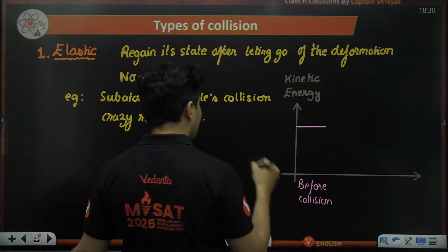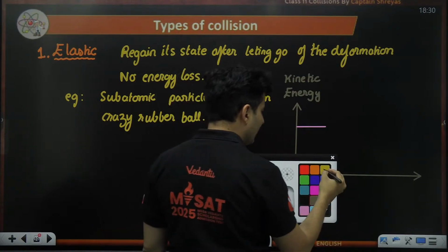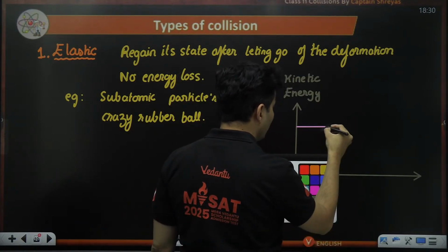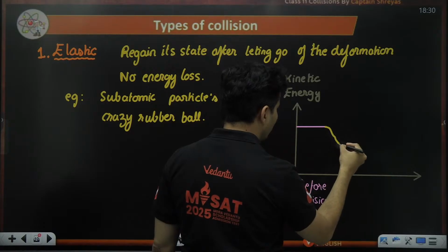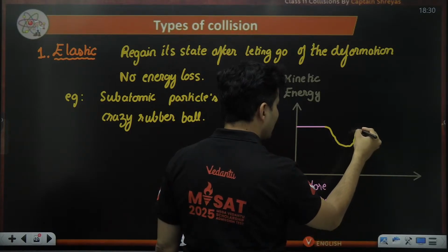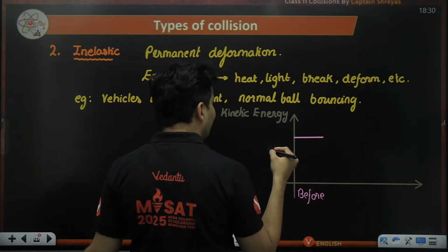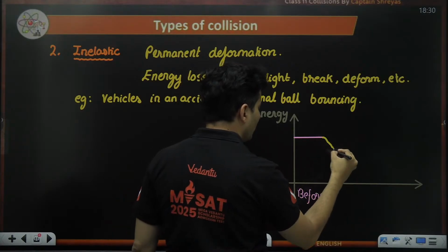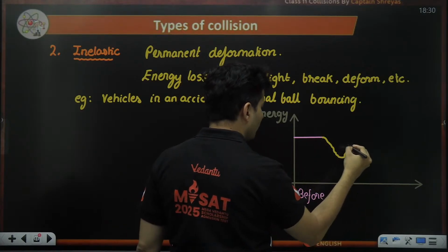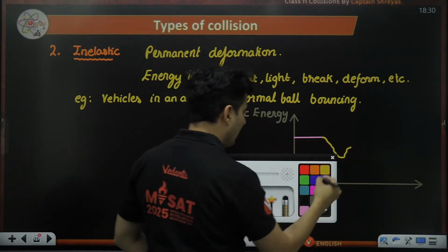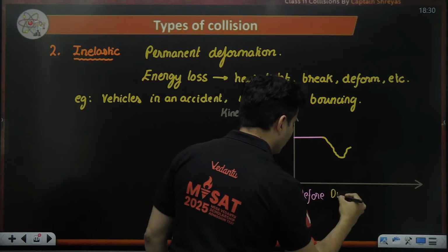Their kinetic energies will go down for some time like this, but it will again come back. But over here, you will see it will go down, but it won't come back so much.